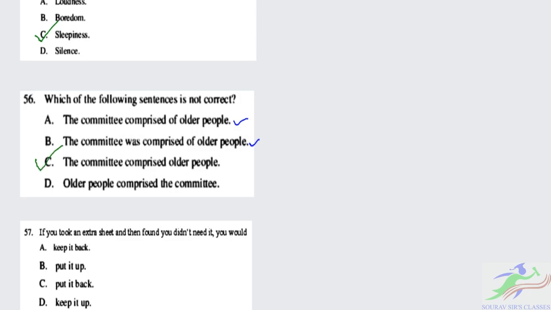Here it can either be used as a verb, or you have to use some preposition after it. So in C you can find, the committee comprised older people. There is no preposition over here. It's comprised of, we know that. So the incorrect option is 56C.